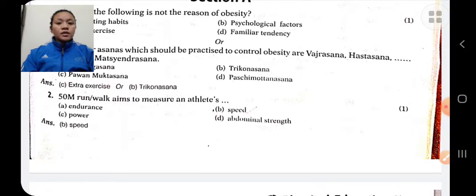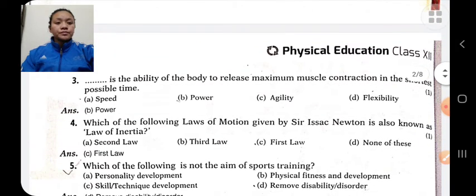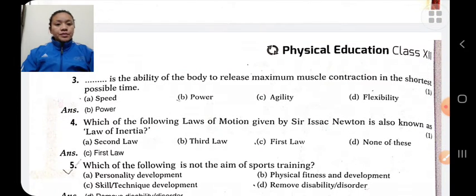The 50 meter run/walk aims to measure an athlete's speed. The 50-meter run/walk is a test item of the motor fitness test. This test is used to measure the speed of an individual. This is the ability of the body to release maximum muscular contraction in the shortest possible time. It is power.